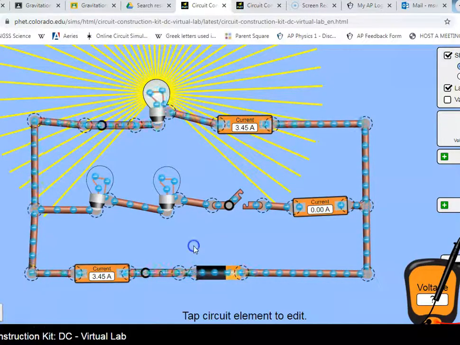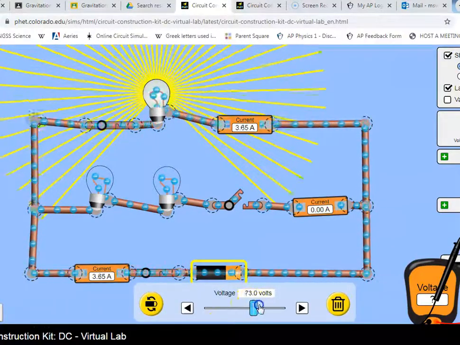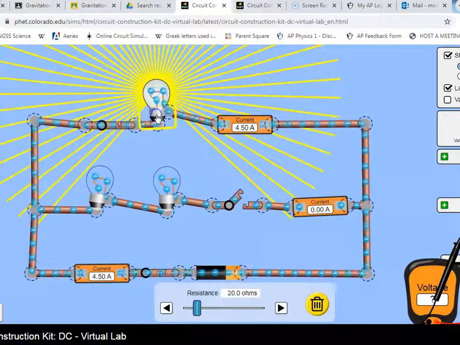So it says 20 ohms here, and when I go like this, it's still going to say 20 ohms because this is a simulation. In real life, the resistance goes up as the voltage goes up, but the simulation doesn't account for that.